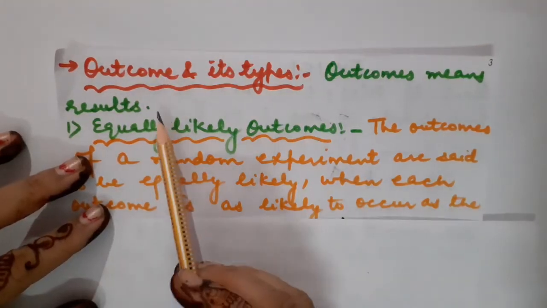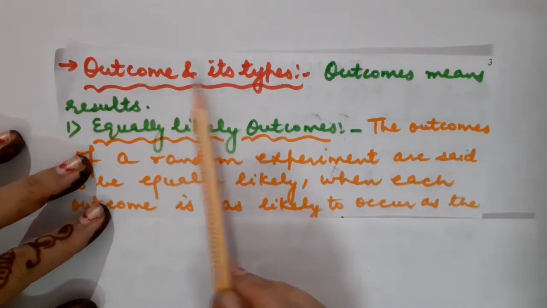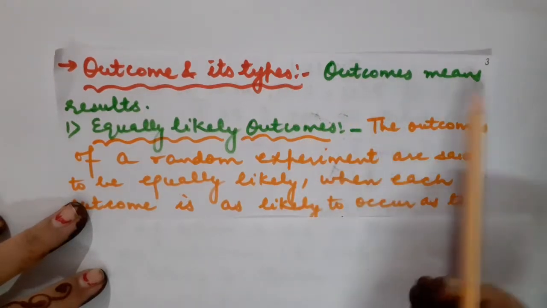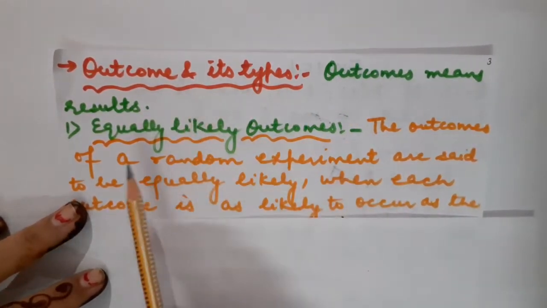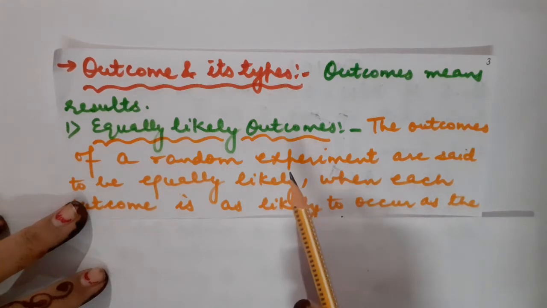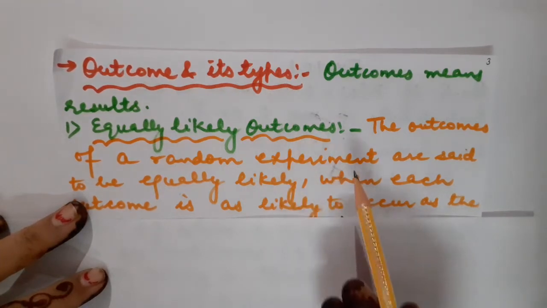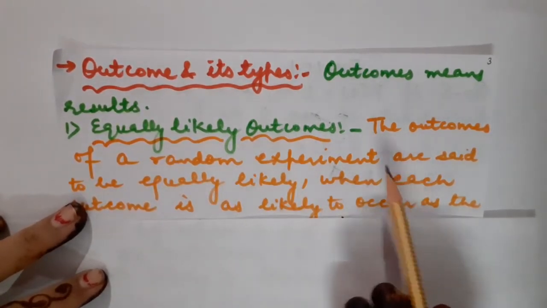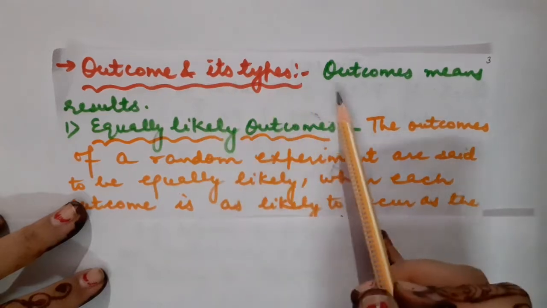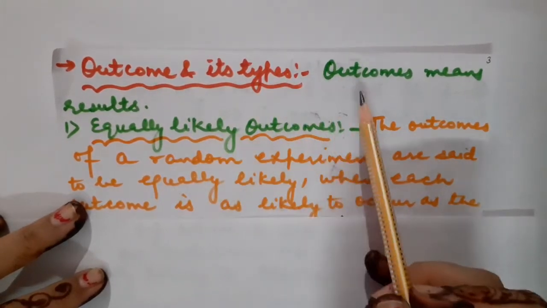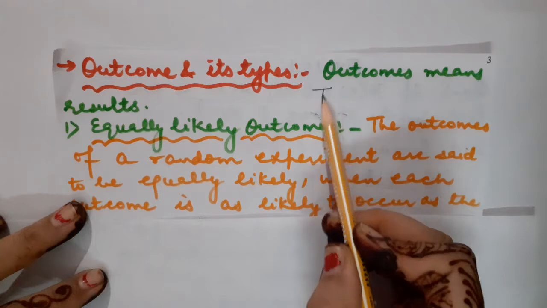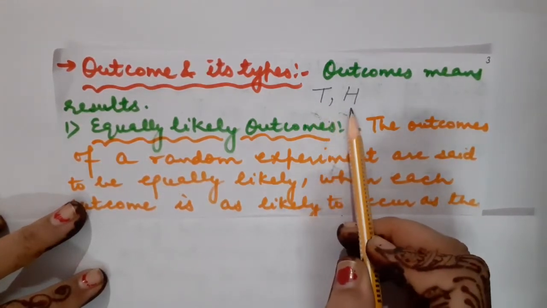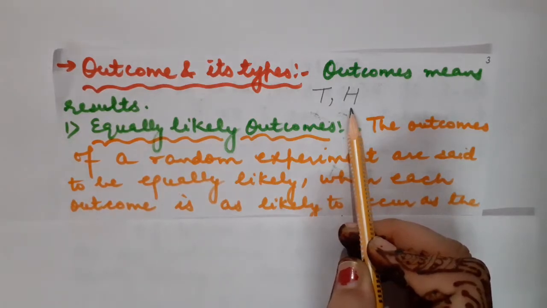Now here comes our next topic, that is, what do you mean by outcome and its types. So children, I have just explained that outcomes mean the results. For example, whenever you throw a die or toss a coin, in a die you know the possible outcomes will start from digit 1 and go up to 6. In the same manner, whenever we toss a coin, we will get either tail or head. So these are basically the outcomes whenever an experiment happens.